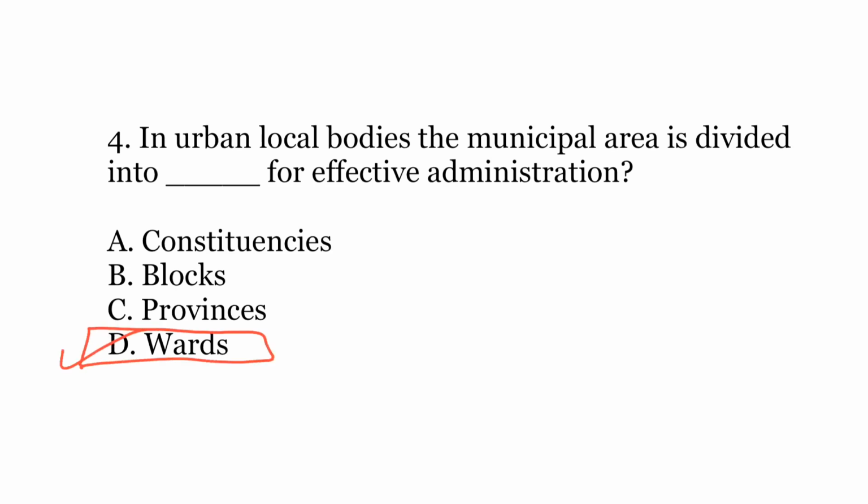So in any particular urban area, the total area is divided into various constituencies which are specifically known as wards, and from every ward there is an elected municipal councillor or MC who represents that particular constituency in the general house of that particular municipal body, thereby making laws and rules for that particular area.